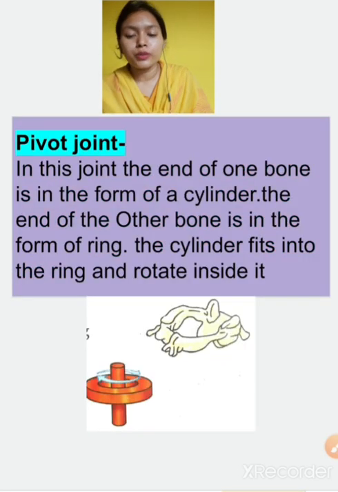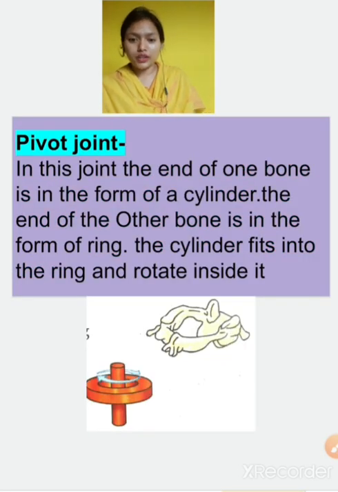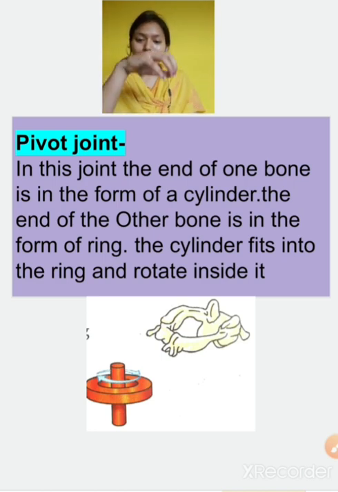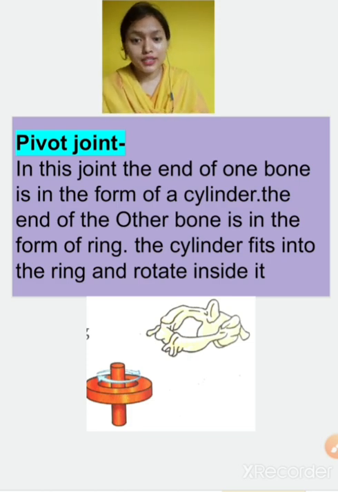Now we'll move to the pivot joint. What is a pivot joint? As you can see, a pivot joint can do movement in all directions. So it is like a cap. If we can move it in all directions, these types of joint are known as the pivot joint.